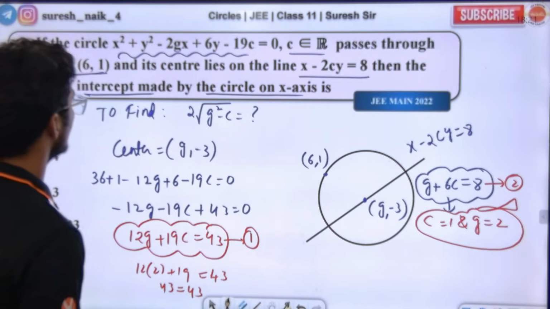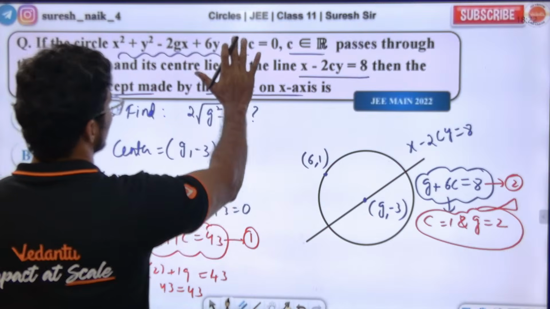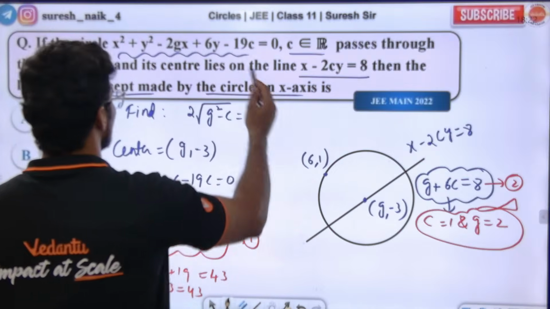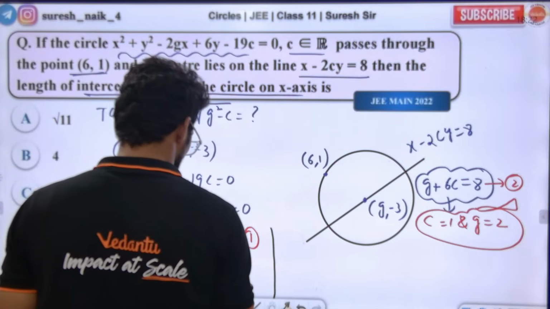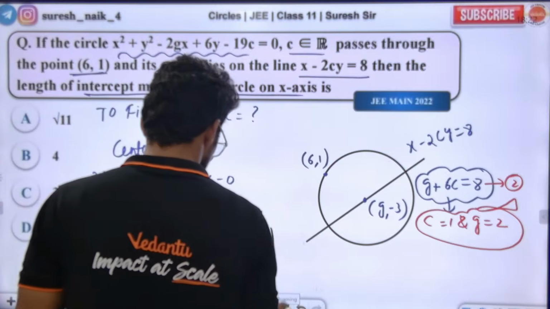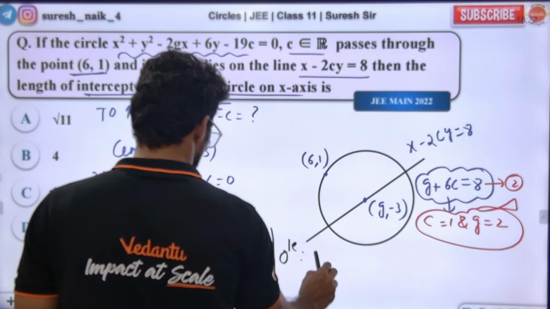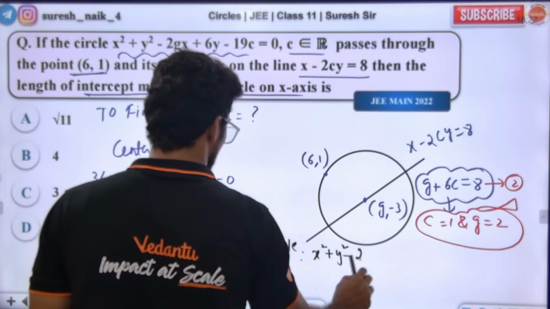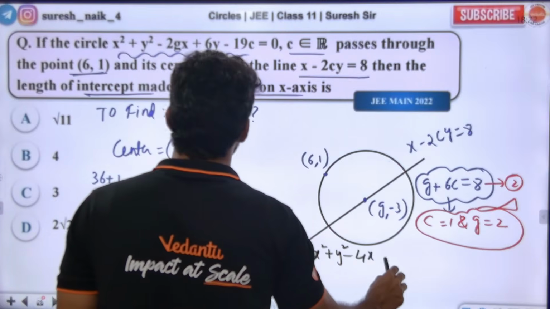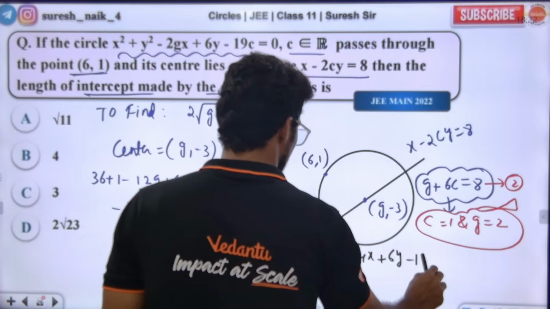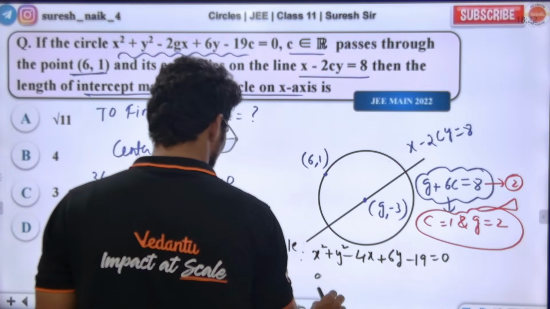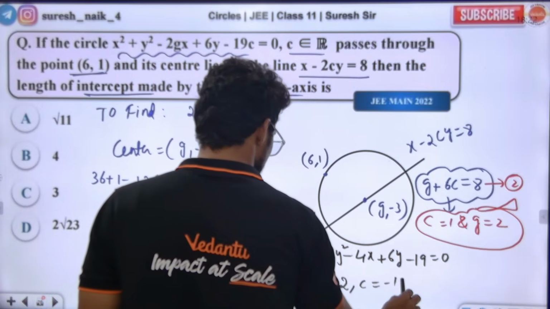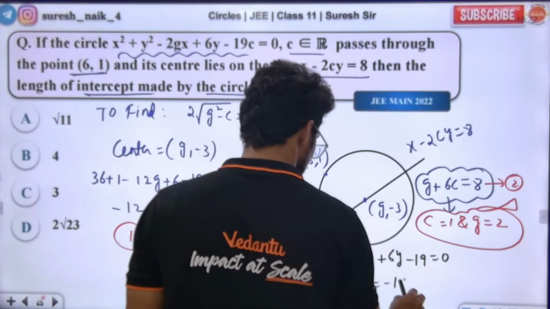Definitely you need to understand, guys, this c is different than this c. Now with the c value and g value, we get the circle equation. What is the circle equation going to be? x square plus y square minus 2gx, that means minus 4x plus 6y minus 19 is equal to 0. Sir, g value from this is minus 2, and c value is minus 19.